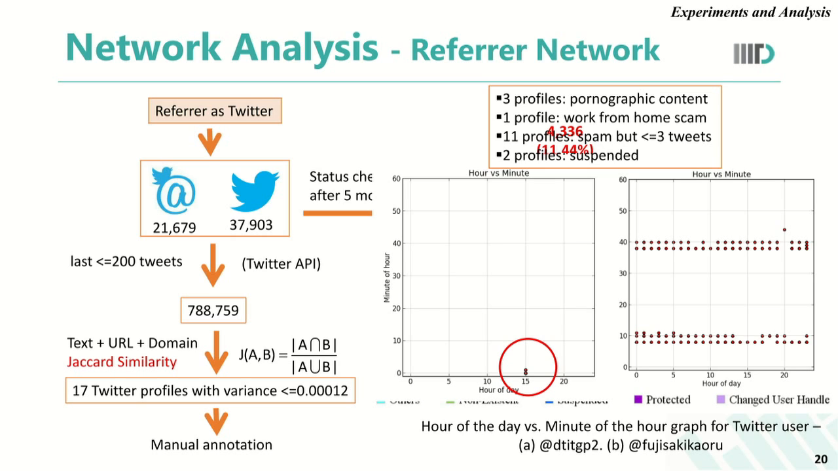So we moved a step ahead to identify their tweeting patterns, that is, the timestamps at which they tweet. For this, we created an hour of the day versus minute of the hour plot for one profile that spread pornographic content and the other profile, on the right, that was spreading the work from home scam. These 2 graphs clearly represent the robotic behavior followed by these 2 profiles. That is, their activity was segregated on a particular hour of the day or on a particular minute of the hour. These 2 graphs give a picture that these profiles are actually bots.